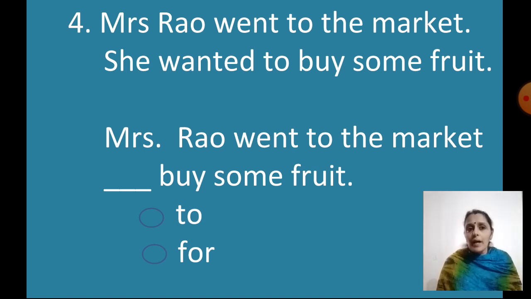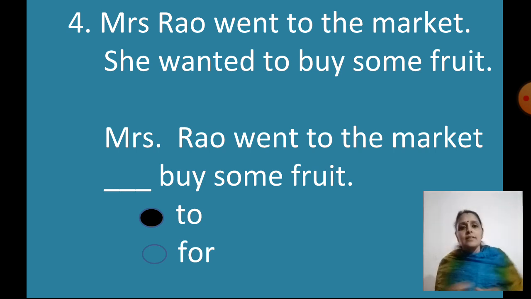She wanted to buy some fruit. Mrs. Rao went to the market for what? To buy some fruit. So what should I click here? TO. Mrs. Rao went to the market to buy some fruit. Yes? The next.